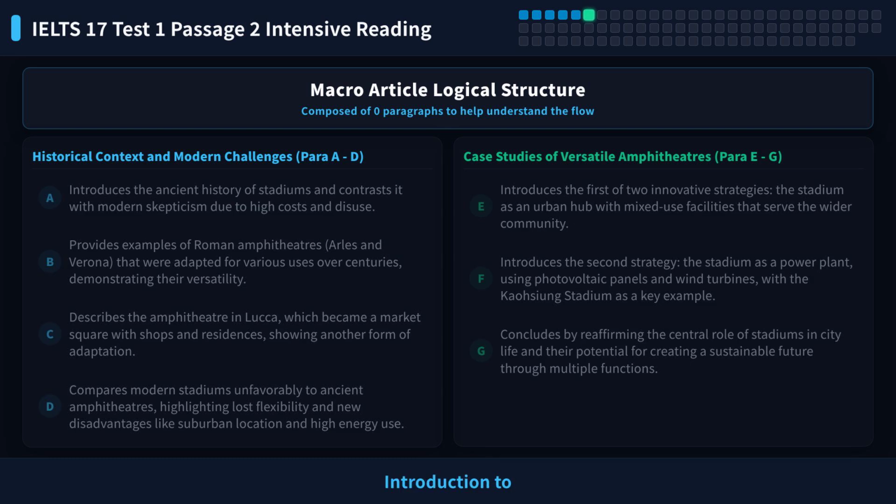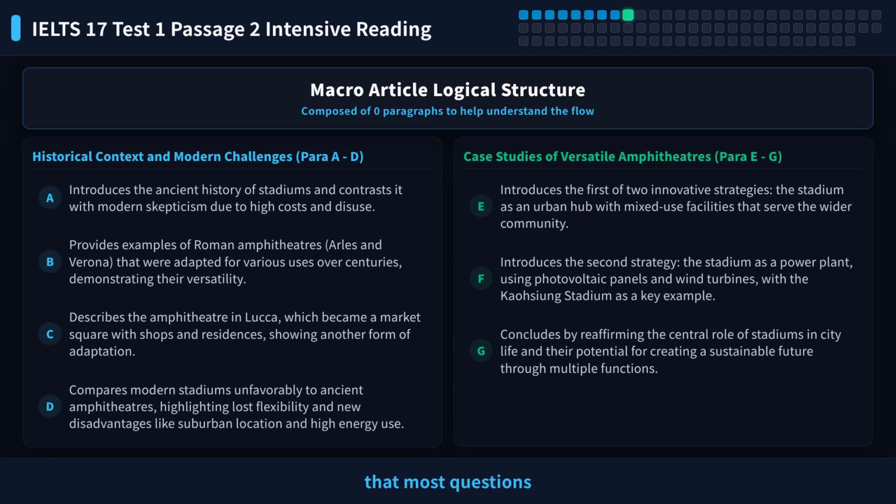Paragraphs 1 to 3 introduce the history and early examples of stadiums, like the Arles amphitheatre in France. Paragraphs 4 to 5 discuss the disadvantages of 20th century stadiums and modern innovative designs. Paragraphs 6 to 7 introduce the new function of stadiums as power plants, and summarize their future value. The heat map shows that most questions are concentrated in paragraphs B, D, E, and F.